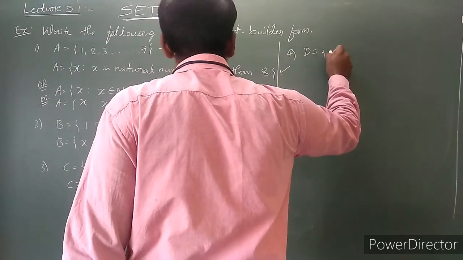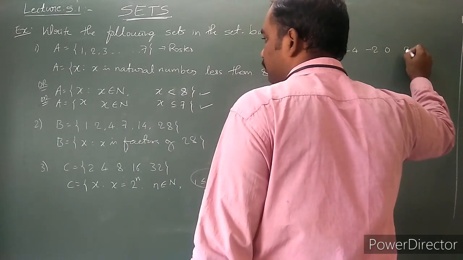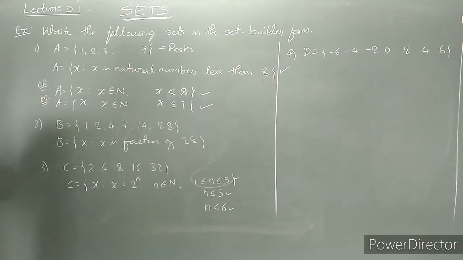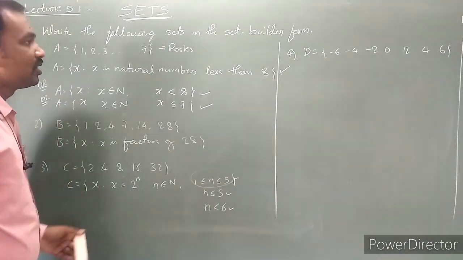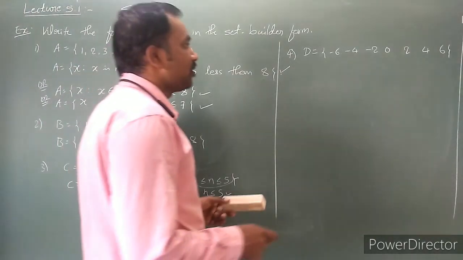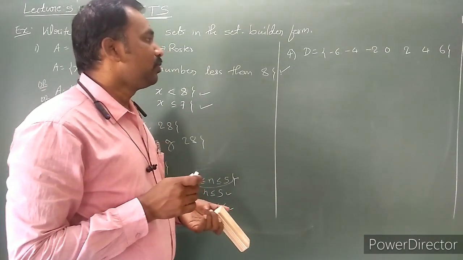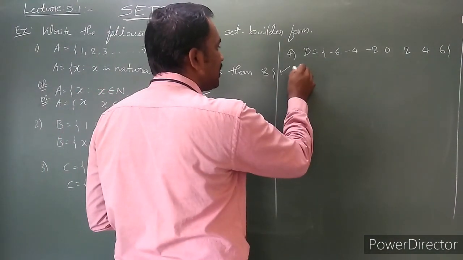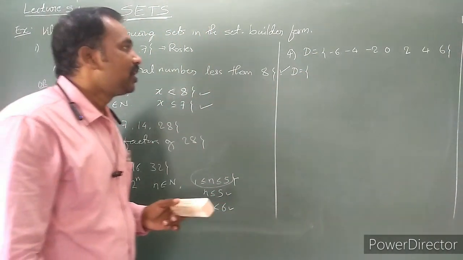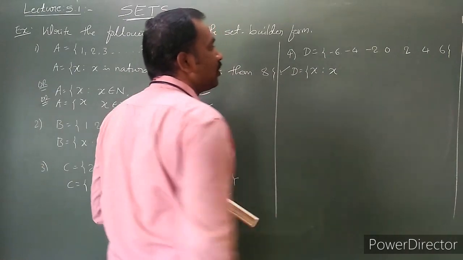Set D is equal to minus 6, minus 4, minus 2, 0, 2, 4, and 6. Write the given set D into set builder form. The negative numbers are there: minus 6, minus 4, minus 2, 0, 2, 4, 6. This is in the roster form; we have to write the set builder form. How to write the set builder form? x such that x is equal to these.